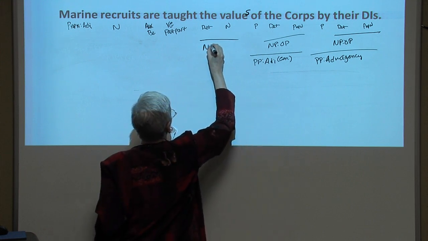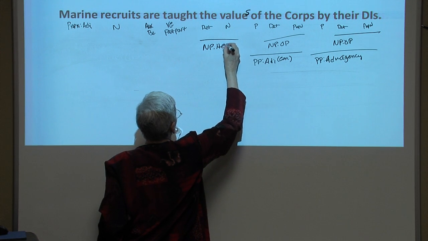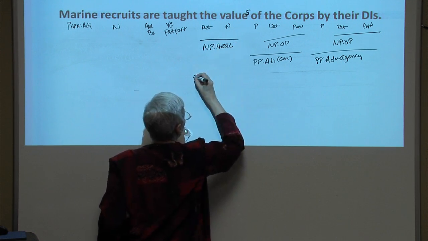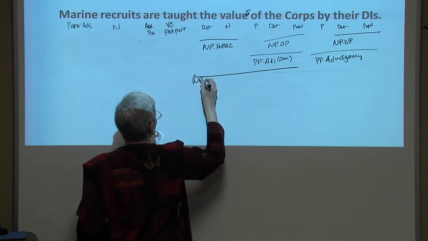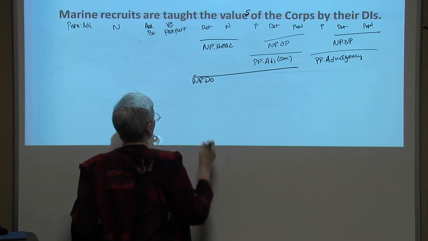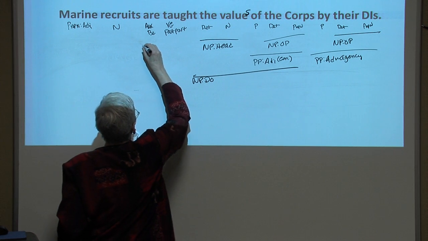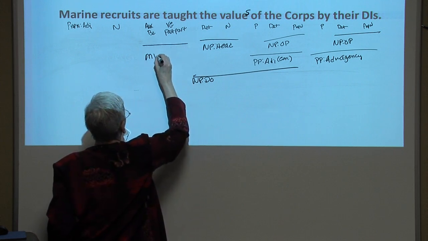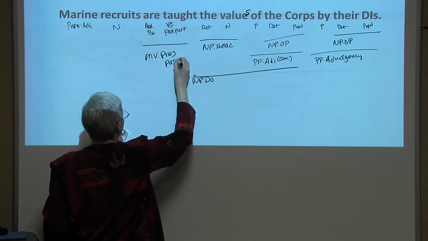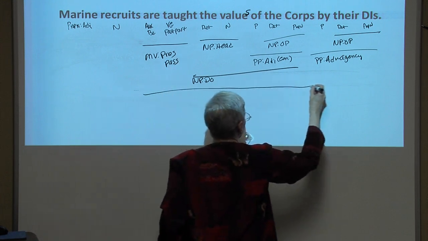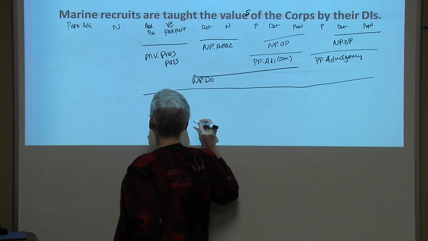So this noun phrase, the values, serves as the head of the larger noun phrase, the values of the Marine Corps, that functions as the direct object of our main verb, which is present passive. And that's our verb phrase functioning as predicate.